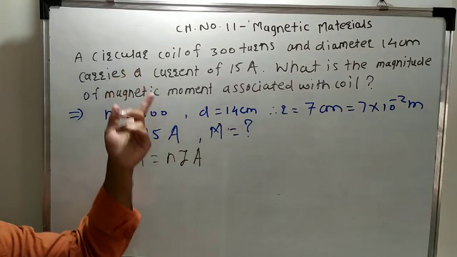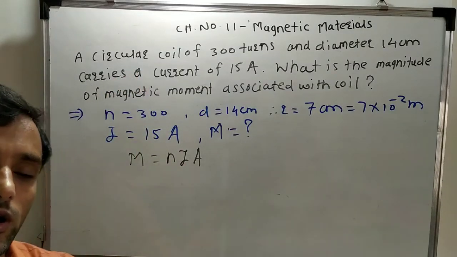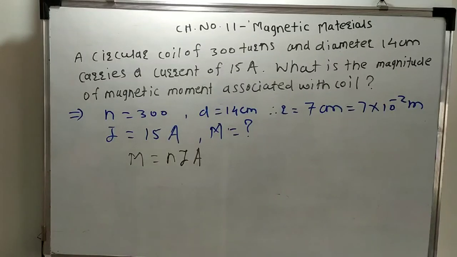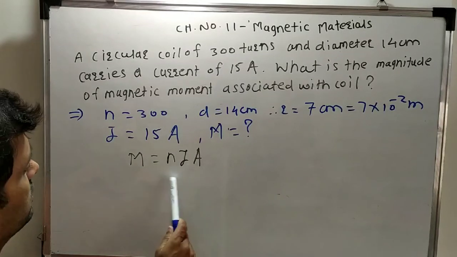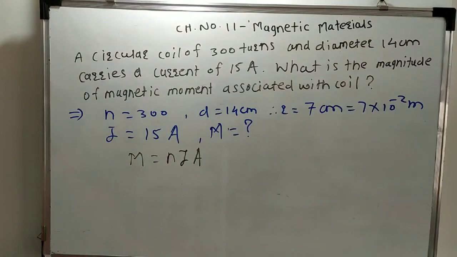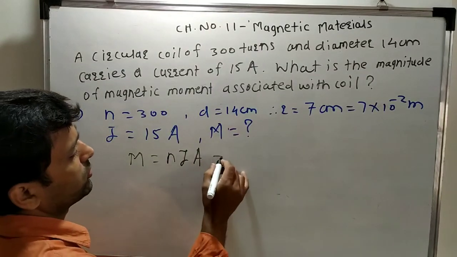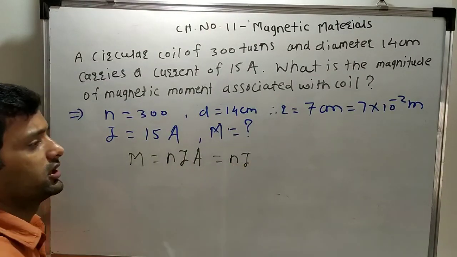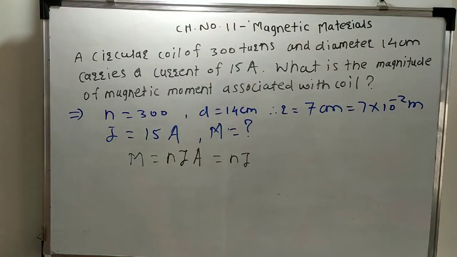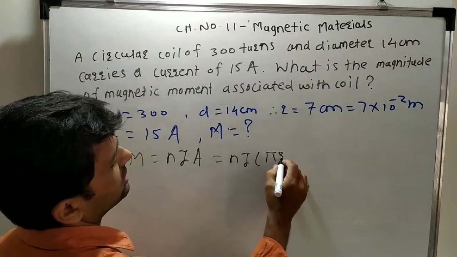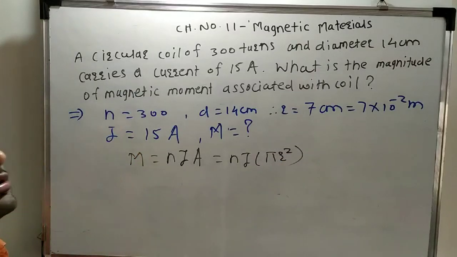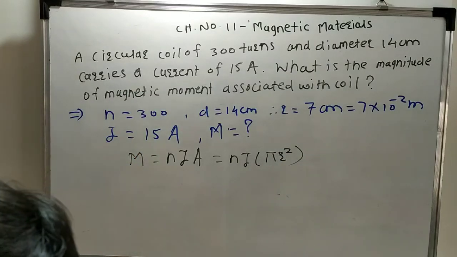But here it is a coil, so we should consider the formula NIA. What is the area of the coil? We should consider the cross-sectional area of the coil, that is, pi r square is the area of the coil.